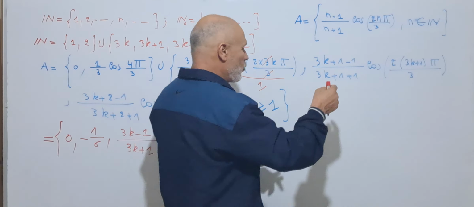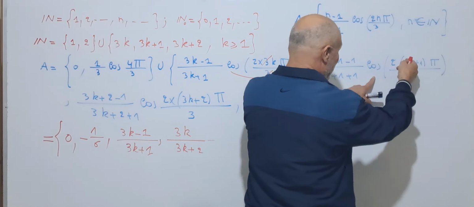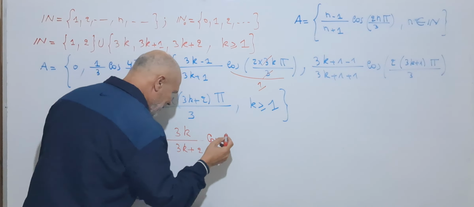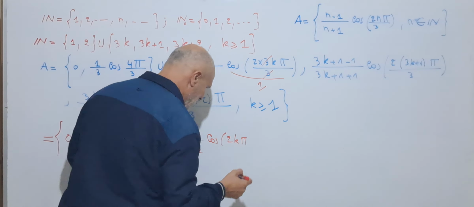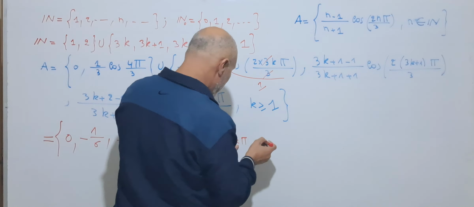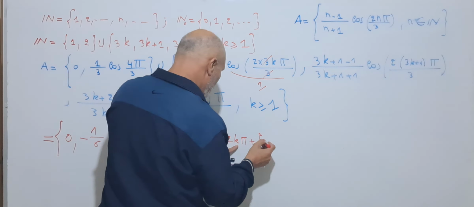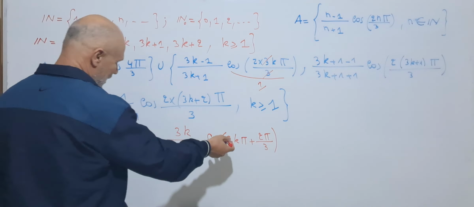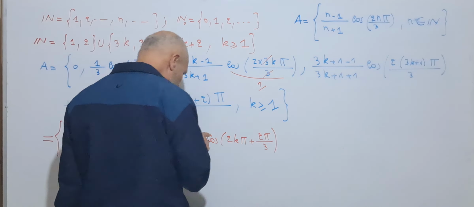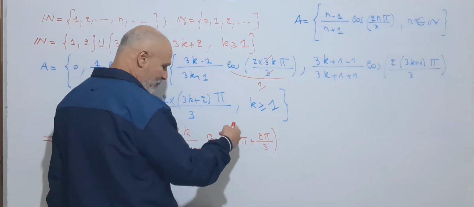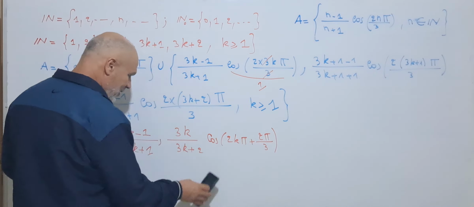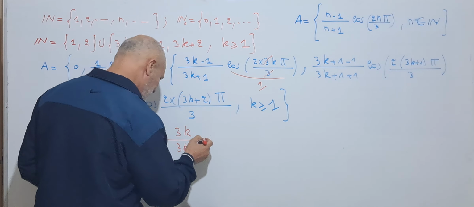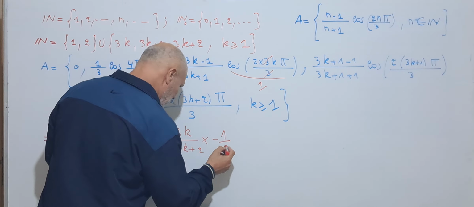And here we have cosine, so we simplify 3 with 3 and we get cosine of 2k pi plus 2 pi over 3 for the second one. And this is exactly equal to cosine 2 pi over 3, since 2k pi is a period. This gives us times minus 1 over 2.